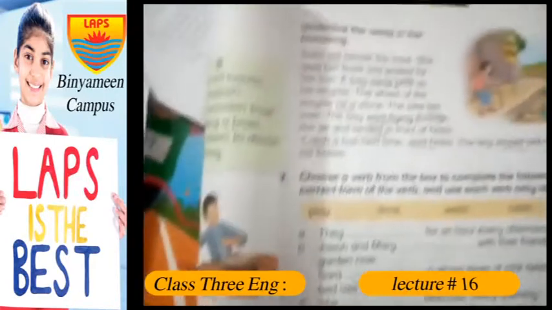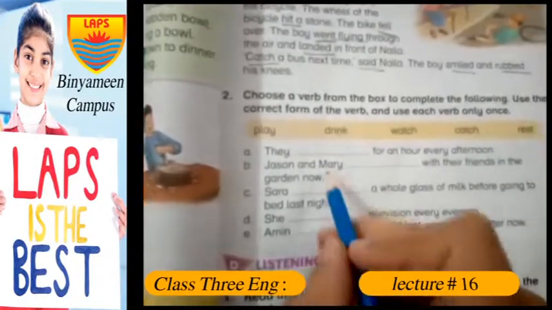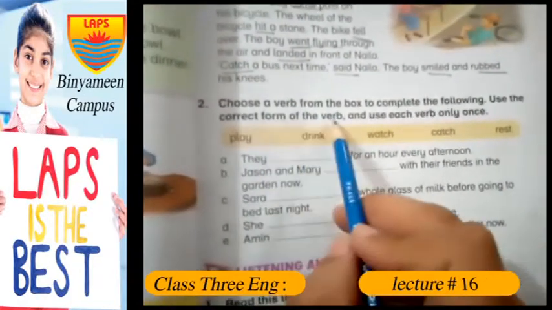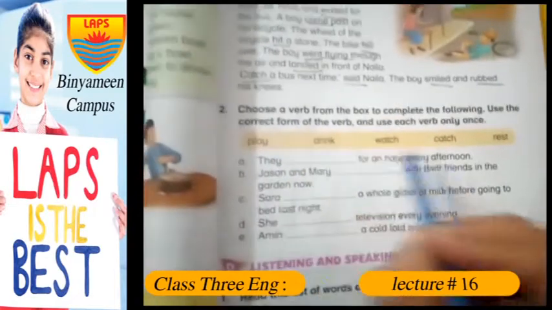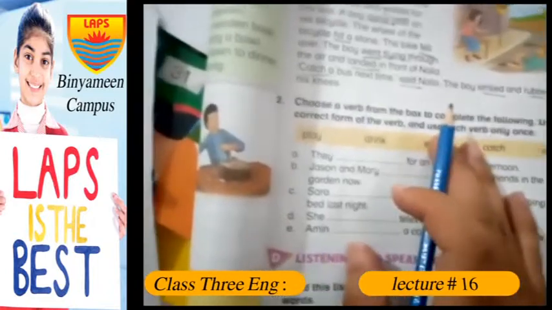Now these were the actually verbs in the paragraph. And for this one activity, they dash for an hour every afternoon. Choose a verb from the box, complete the following, use the correct form of verb. So we are provided with verbs, but we have to use the correct form of verb.